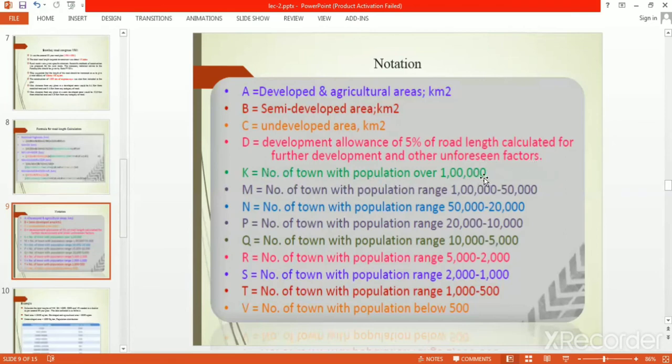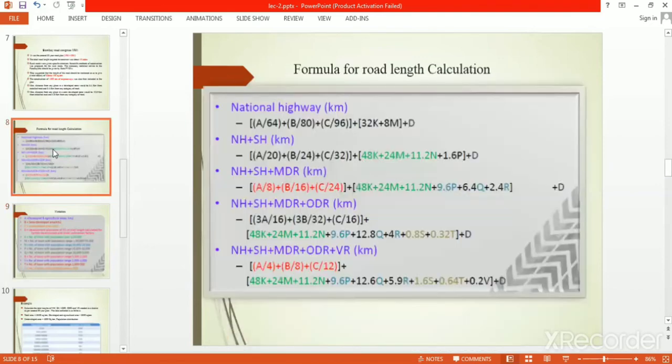K is number of towns with population over 1 lakh. M is 1 lakh to 50,000. N is number of towns with population range 50,000 to 20,000. P is number of towns with population range 20,000 to 10,000. Q is number of towns with population range 10,000 to 5,000. R is number of towns with population range 5,000 to 2,000. S is number of towns with population range 2,000 to 1,000. T is similarly 1,000 to 500, and V is below that. So these are the notations as per this rational formula used for the Bombay highway plan.